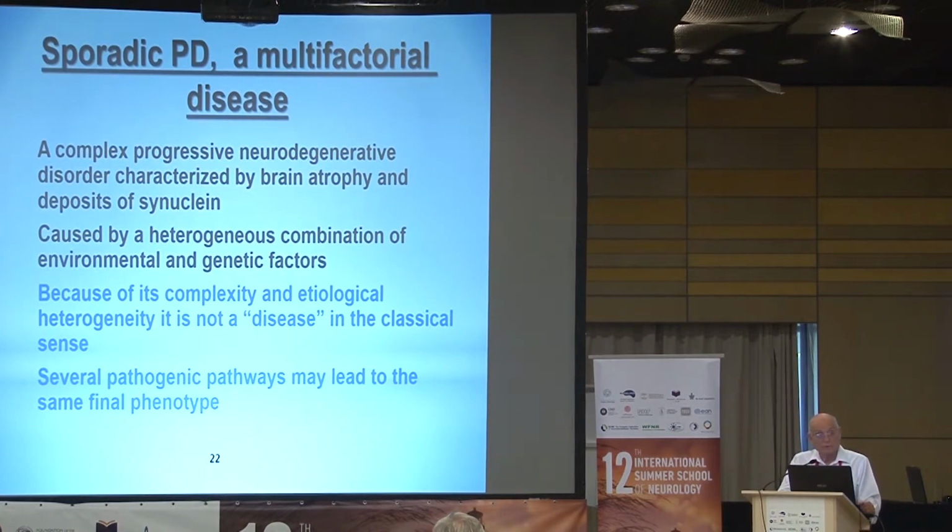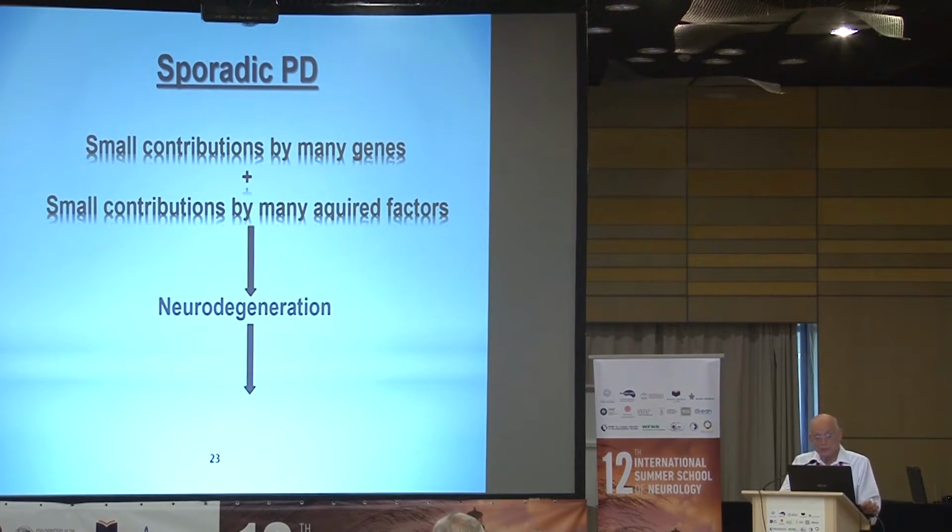And there are several pathogenic pathways which may lead to this final common phenotype. So sporadic Parkinson's disease: small contribution by many genes, and small contributions by many acquired factors, leading to neurodegeneration of the cells that you know about, which will lead finally to the PD phenotype.